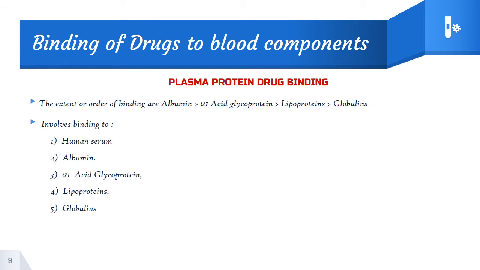So generally, the binding of drug involves various blood components such as human serum albumin, alpha 1 acid glycoprotein, lipoproteins and globulins. So that is the order which was said earlier.